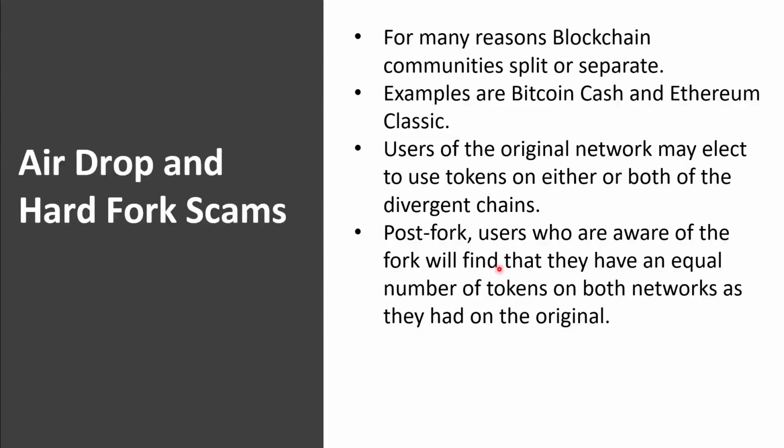Post-fork users who are aware of the new fork, notice I said aware of the new fork, will find they have an equal number of tokens on both networks as they had on the original. So you can gather here that users can be fooled by a scam that discusses a blockchain hard fork.